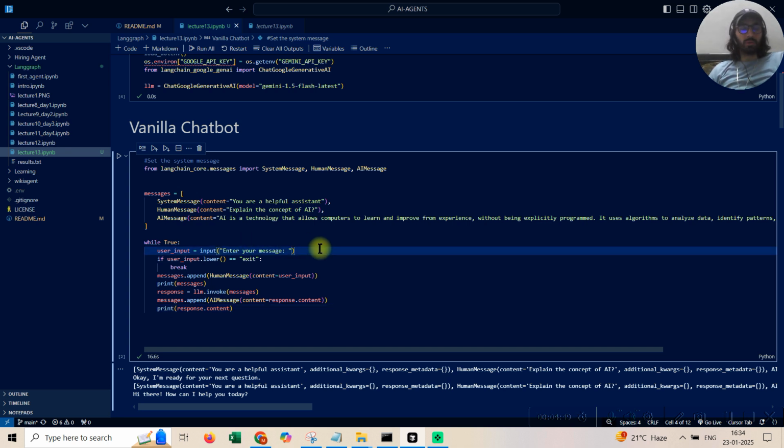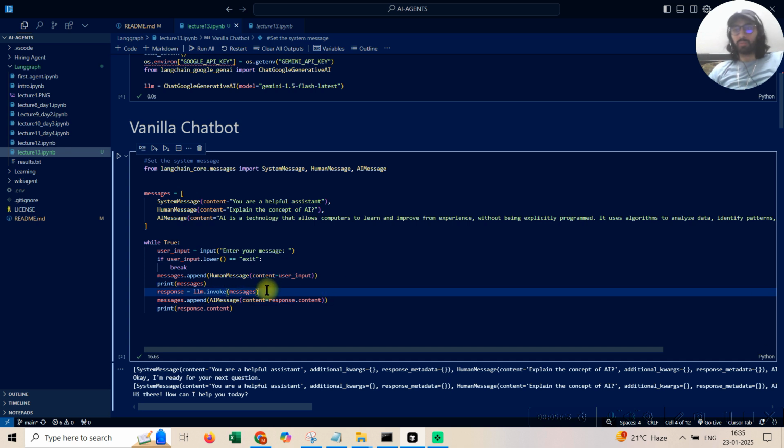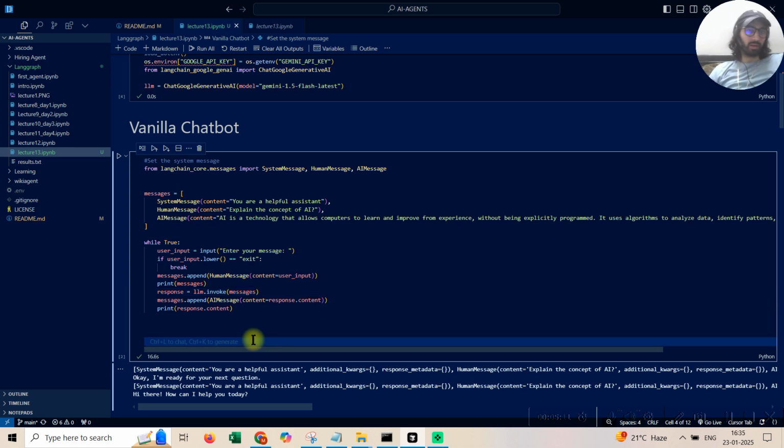What is going to happen is that as and when something is happening, it's just going to keep iterating, right? It just keeps appending whatever messages are coming. So the user message gets appended to the list, and the AI message gets appended to the list, and then we use the invoke method on that. Very simple, guys. This is what most chatbots in the world that exist today do.